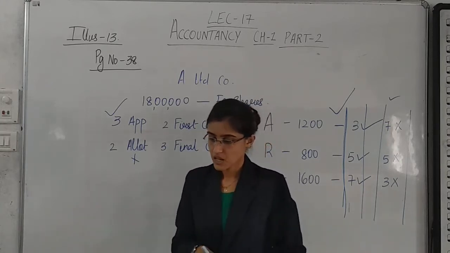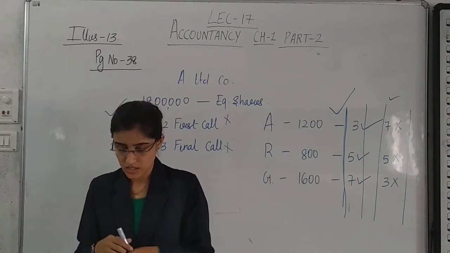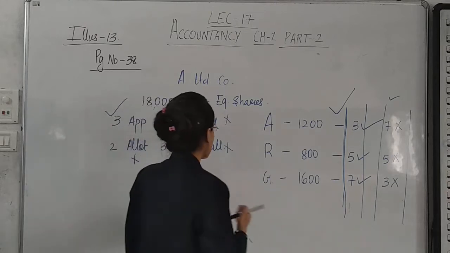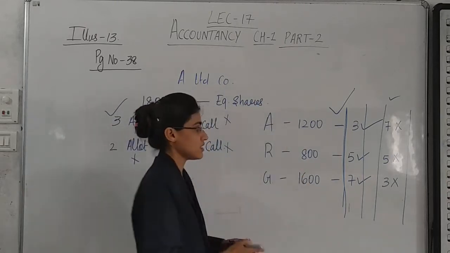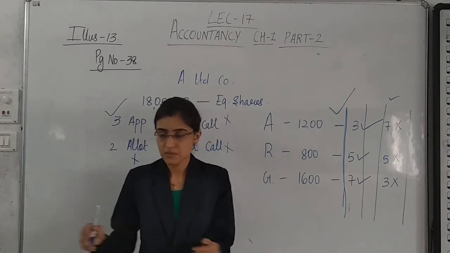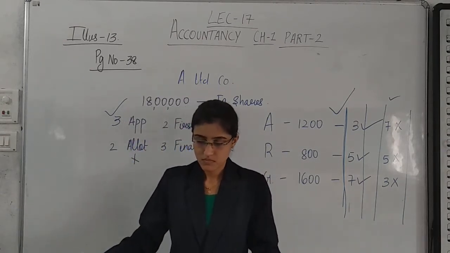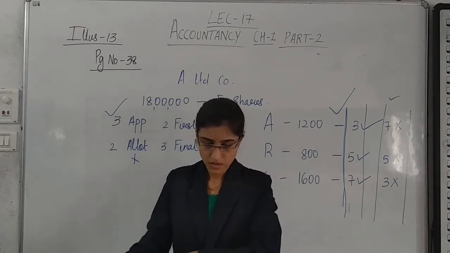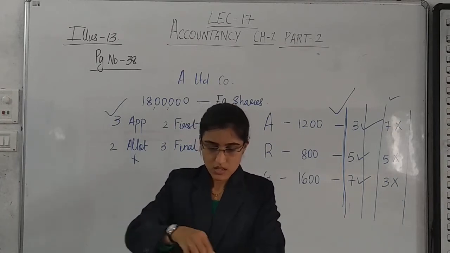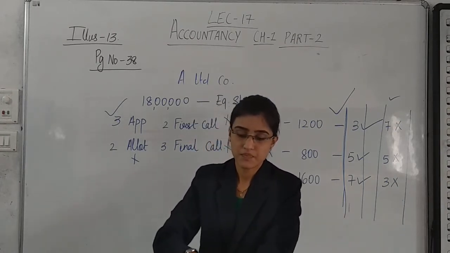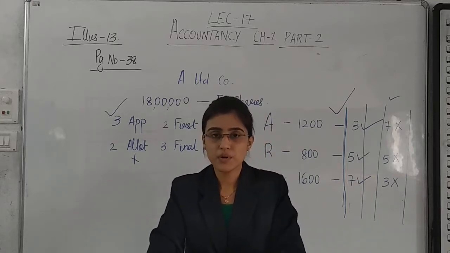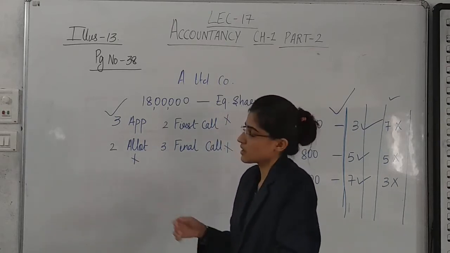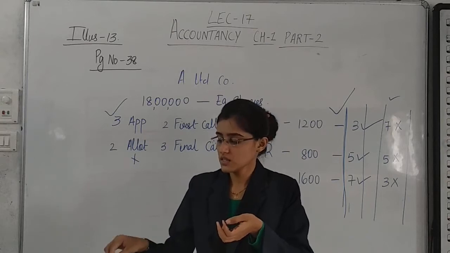Yeah? Okay. So the journal entry is also given in the textbook. We can understand from there even, and even I can write it down on the board, but I think the explanation is written on the board, so it is convenient if we understand it from the textbook. Yes? So please pay attention. Page number 39 in your textbook, please. Even the explanation is given in your textbook. A table is prepared very well and that table highlights the picture that has been highlighted on the board. Yeah. Okay, so we are forfeiting the shares.